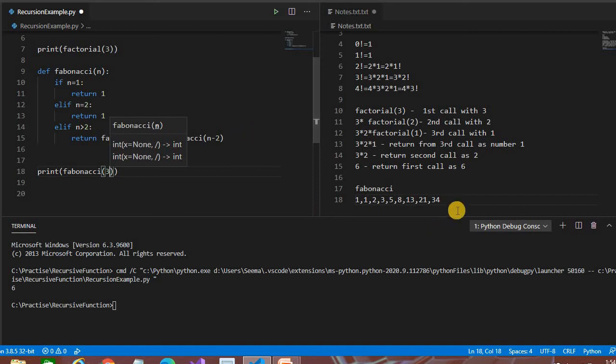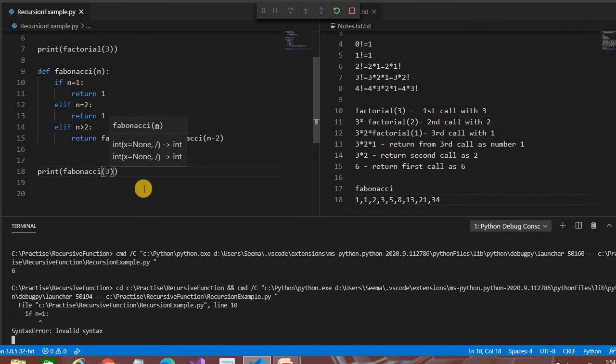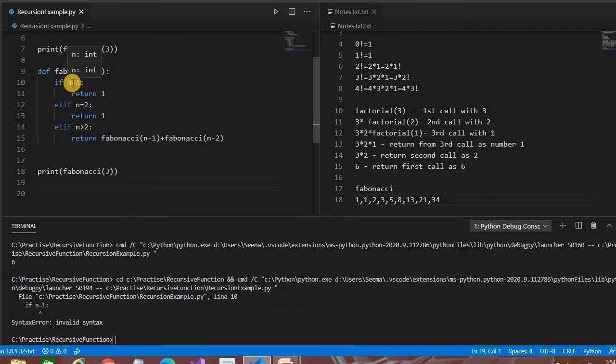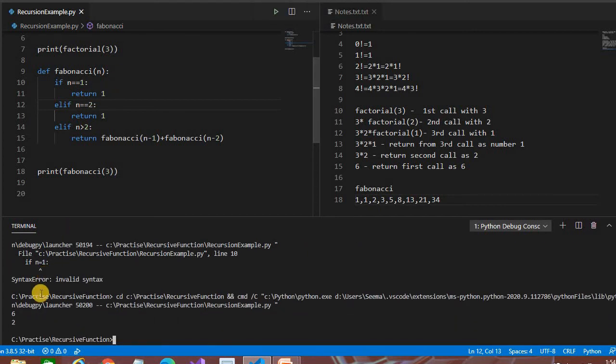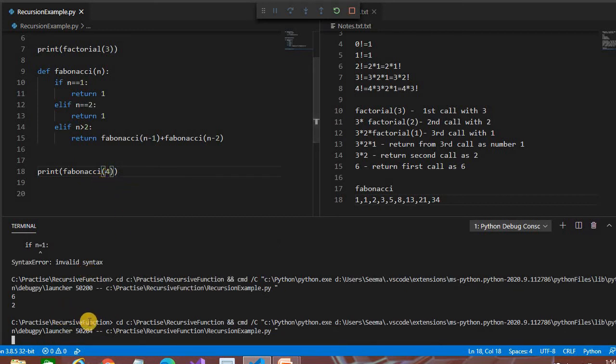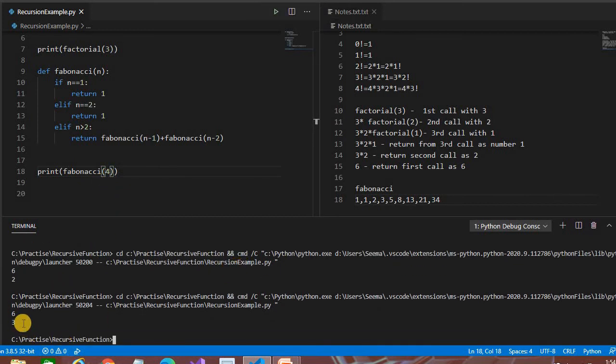This is the third position, which is 2. We run this. Okay, we have written the wrong condition. It's an assignment operator. We have to check the equality. See here, if we write the fourth, the fourth position is 3. So it simply prints 3.